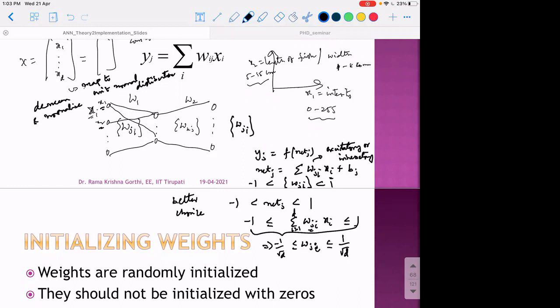That means if d weight elements are involved, each weight element has to be initialized between -1 by root d and 1 by root d. And this initialization can be through uniform random variables or Gaussian random variables.